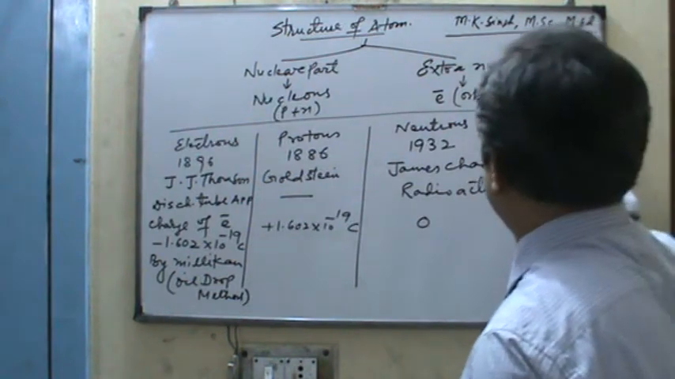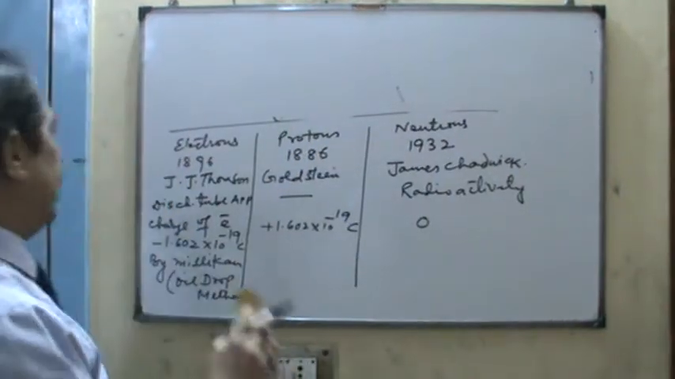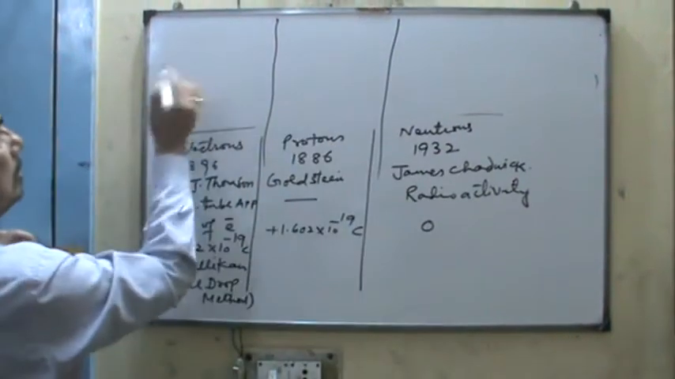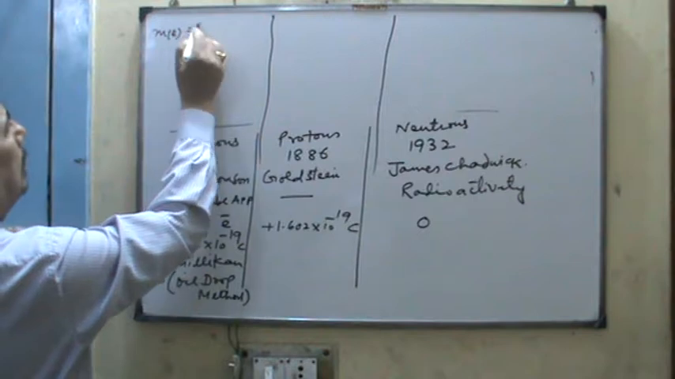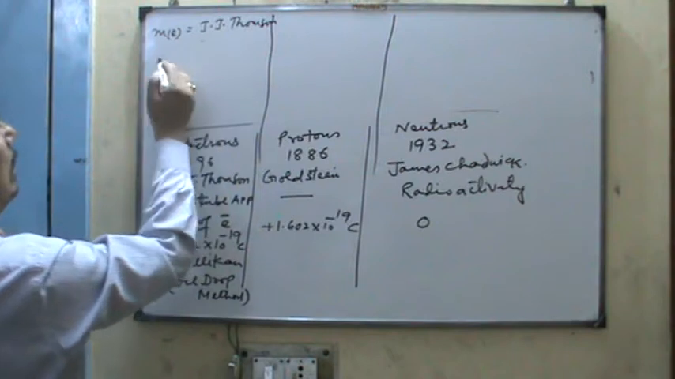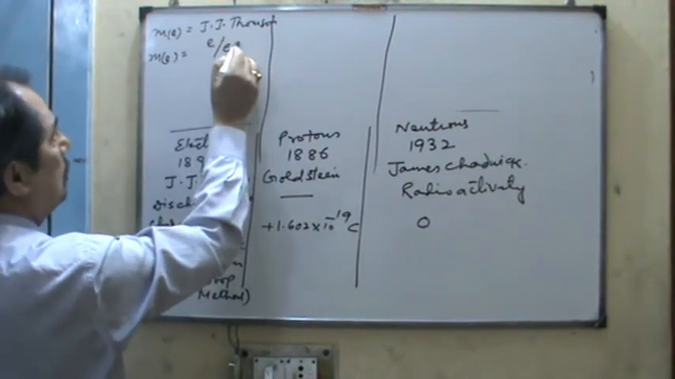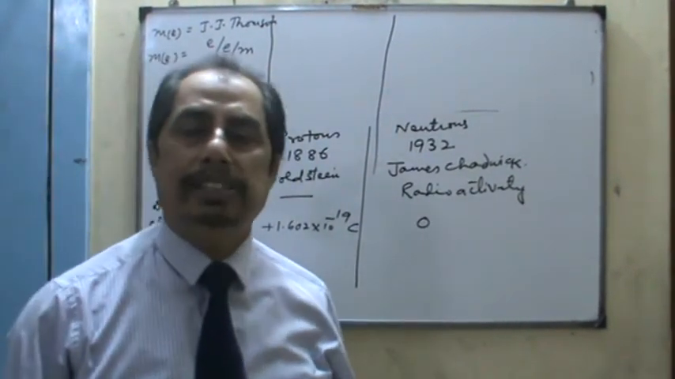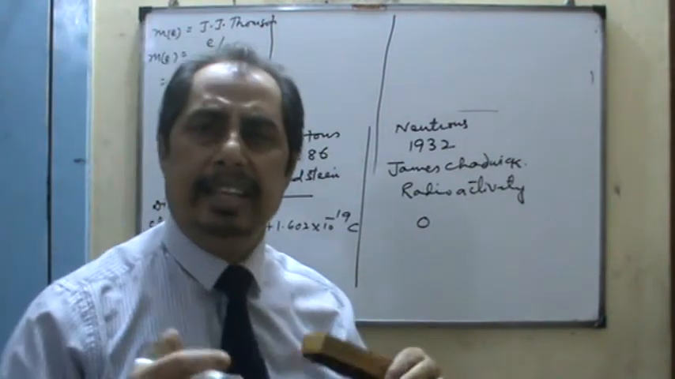So dear students, see, further I write: mass of electron was calculated by J.J. Thomson, and the mass of electron is calculated from the charge to mass ratio. So you know the charge of electron is minus 1.602, but since atom is neutral, it is not necessary to carry the negative charge.